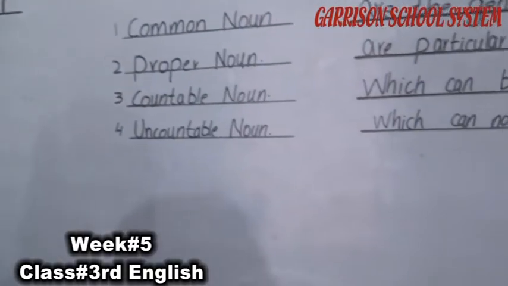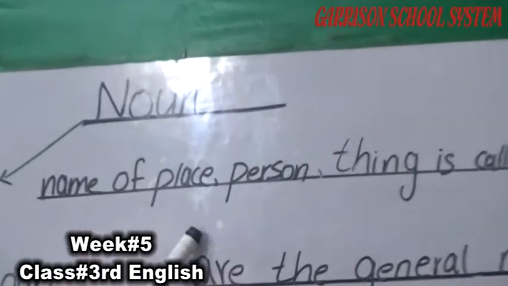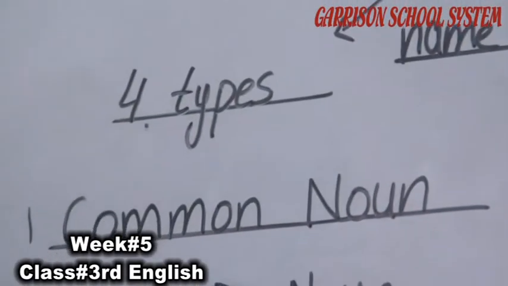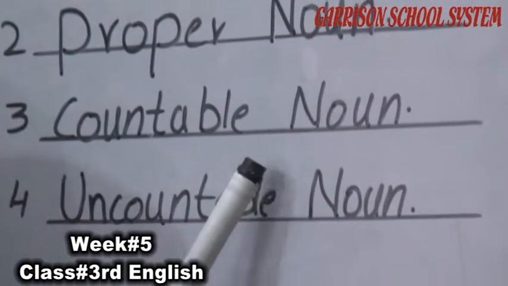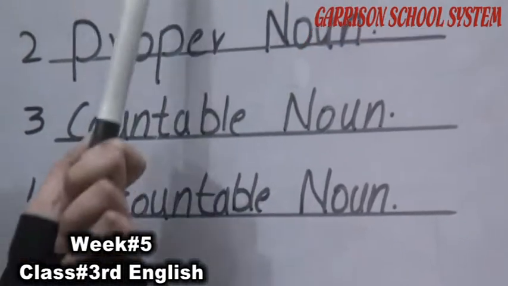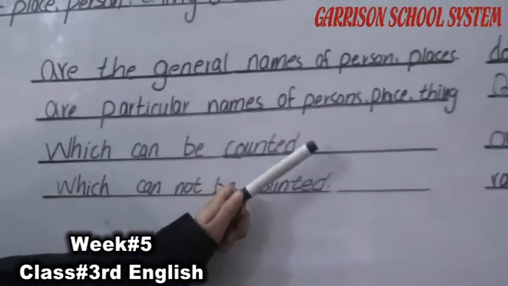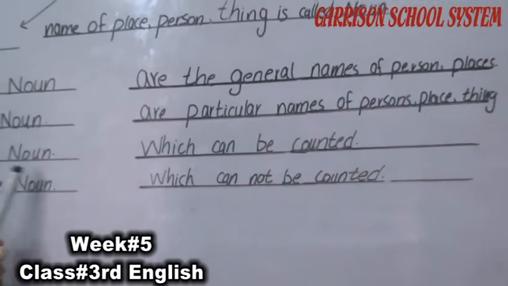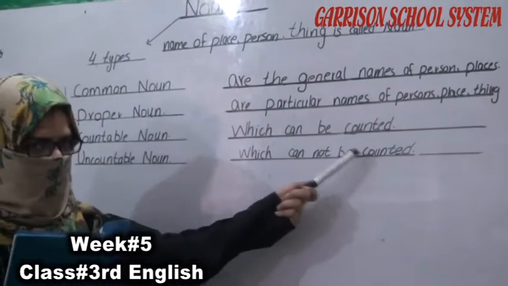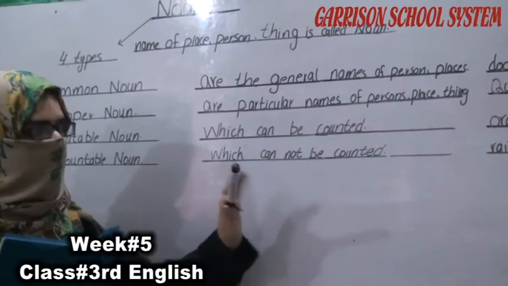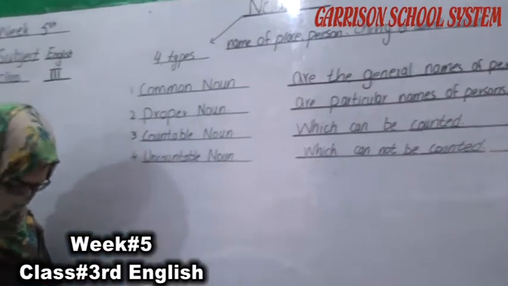If I am repeating again, the name of a place, person or thing is called noun. Noun has 4 types: common noun, proper noun, countable noun, uncountable noun. Common nouns are the general names of the person. Proper nouns are the particular names of the persons. Countable noun which can be counted. Uncountable noun which cannot be counted. Now you have a clear concept in your mind.